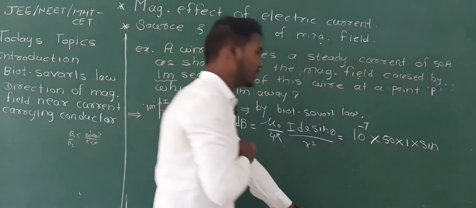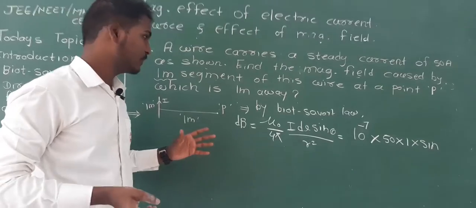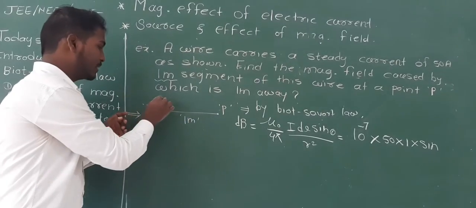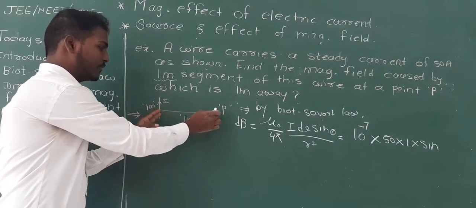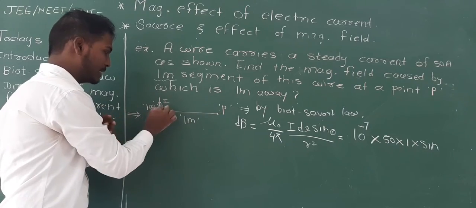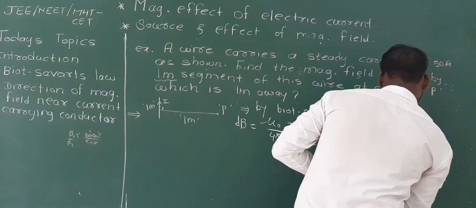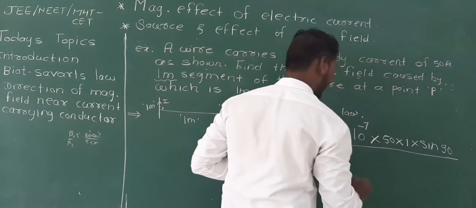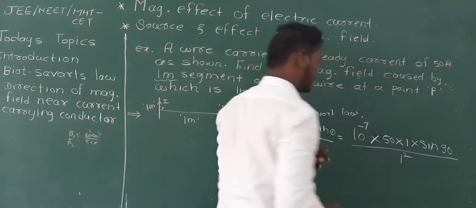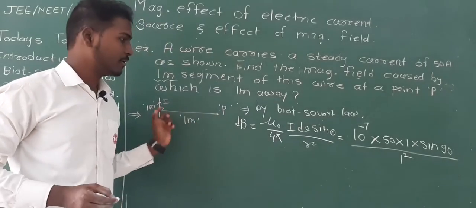Now this is the part where you can get confused. So theta is nothing but the angle between the dl element and the position vector. This is nothing but the position vector. So you can see your angle is 90. So sine 90 divided by r square. Again r square is nothing but 1 square because the point P is 1 meter away from the element.